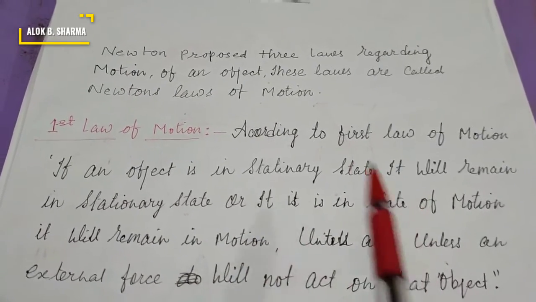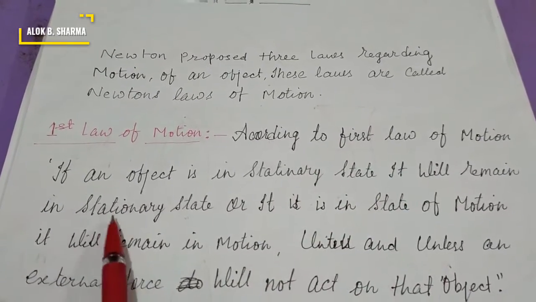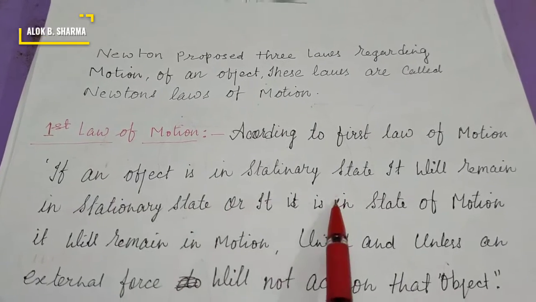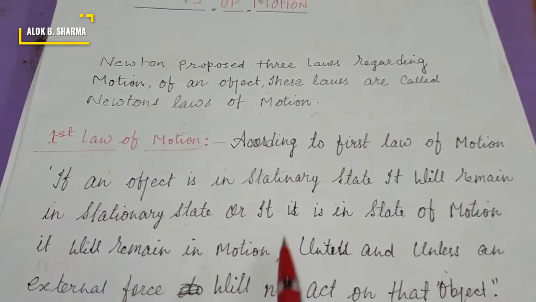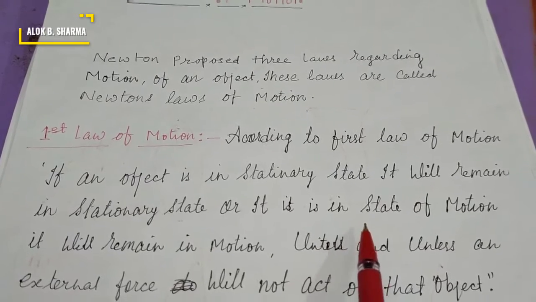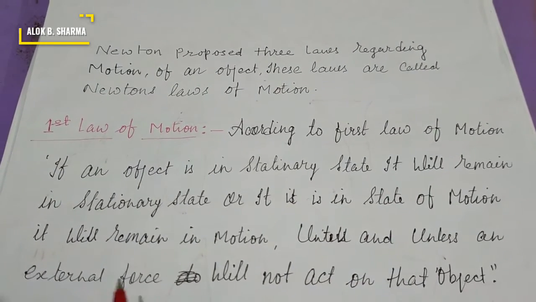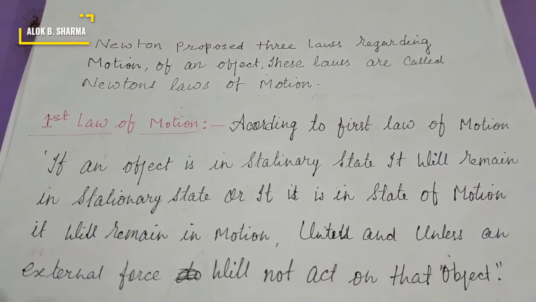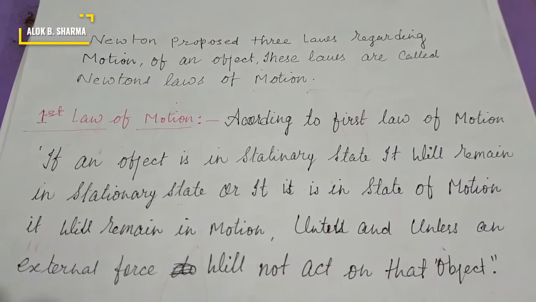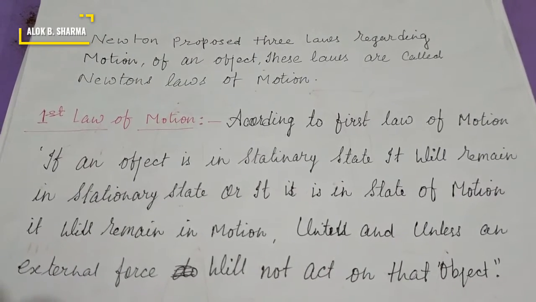According to the first law of motion, if an object is in a stationary state, it will remain in a stationary state, or if an object is in the state of motion, it will remain in motion until and unless an external force acts on that object.